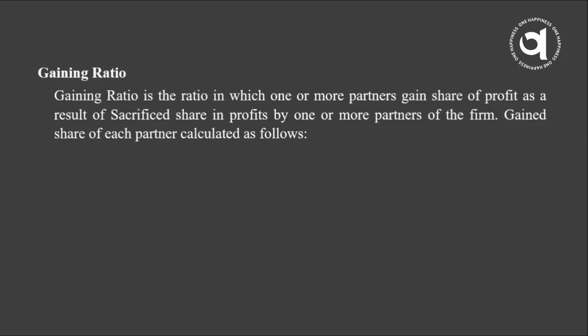In simple terms, if I was getting 40 rupees in the previous ratio and now I am getting 50 rupees in the new ratio, so I am gaining rupees 10. So what is the formula for the gaining ratio? Gaining ratio equals new share minus old share. If we solve the equation, we get the gain ratio.